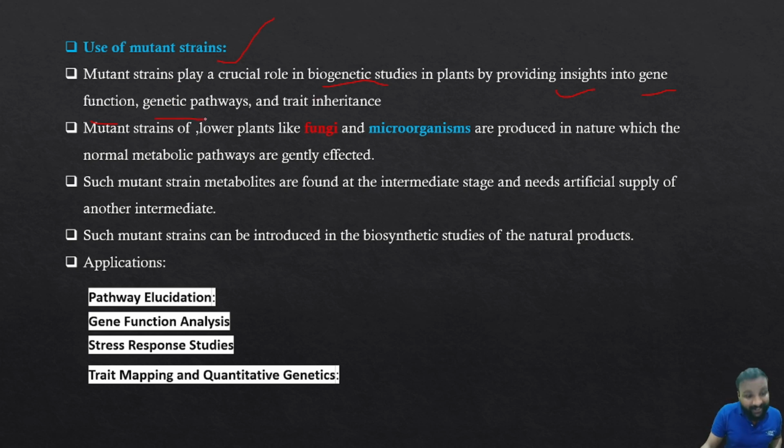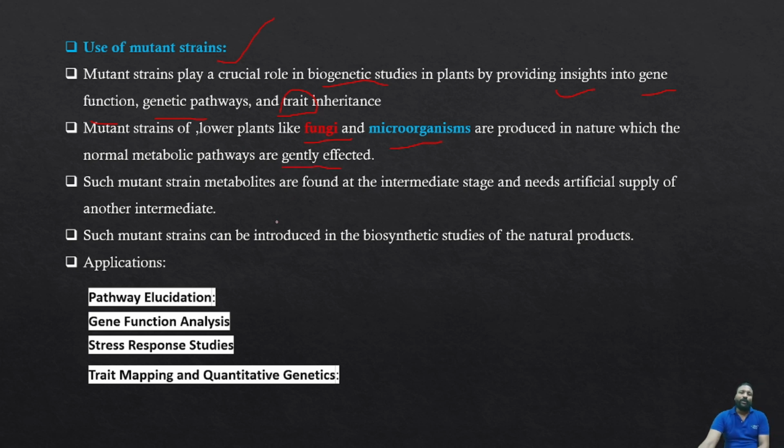We also learn the genetic pathways, how these are done, and triad inheritance, which means similar compounds or similar species. We get to know all this by the use of mutant strains. What are the types of mutant strains that we are using? Mutant strains of lower plants, fungi and microorganisms, are produced in nature with normal metabolic pathways gently affected.